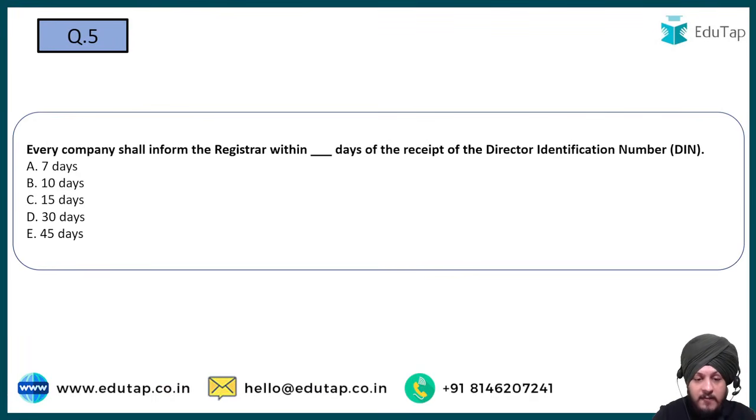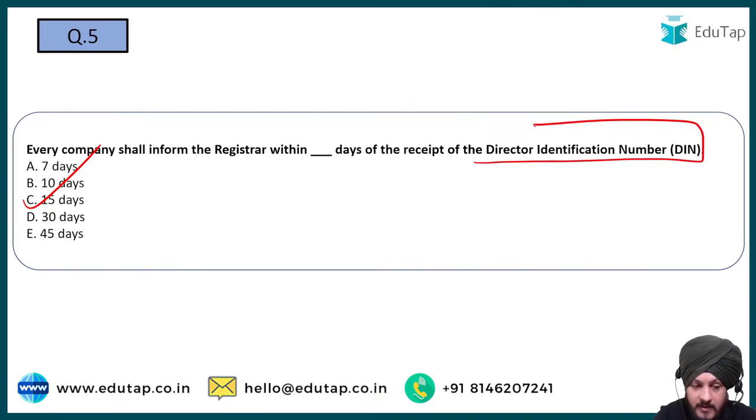Every company shall inform the registrar within dash days the receipt of the director identification number. For this question, the options are A, 7 days, B, 10 days, C, 15 days, D, 30 days, and E, 45 days. And the correct answer is going to be C, 15 days, because every company is required to furnish the director identification number of all its directors to the ROC, and that has to be done within 15 days, right? So this is something that is very important.